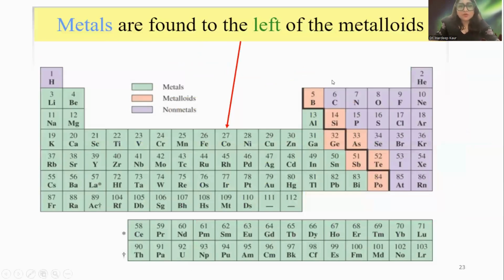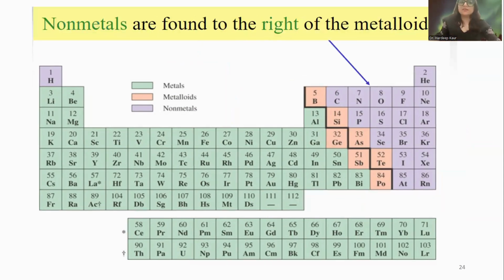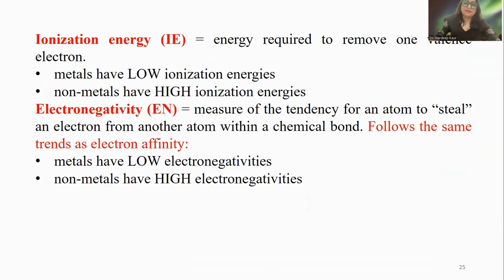So metals are found to the left of the metalloids. These are the metalloids, so these are the metals. And on the right of the metalloids, we will get the non-metals, with the metalloids in between.